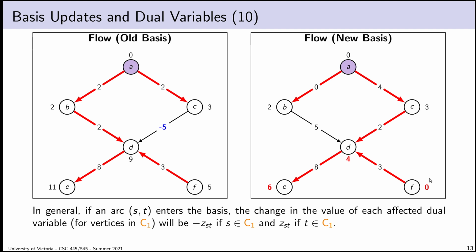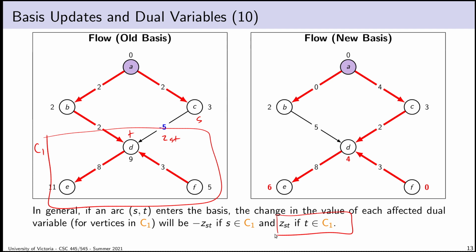Now, more formally, if my entering arc is arc ST, the change in the dual optimization variables inside of C1 will be one of the following. So if ST, in this case, this would be vertex S, this would be vertex T, and there's ZST. Notice how the edge ST points into C1. In other words, the destination T is a part of C1. If that's the case, we adjust our dual optimization variables by adding ZST to the current value of each dual optimization variable.